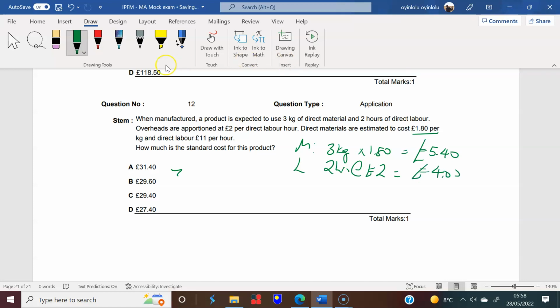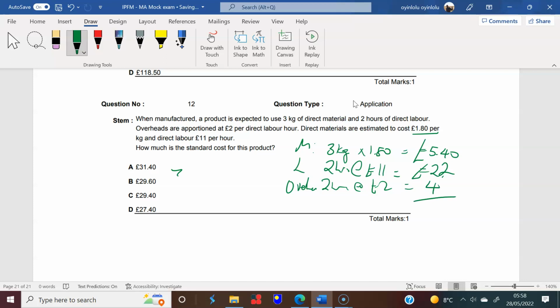Forgive me, I made an error there. It's not £2, it's 11. Direct labor is £11 an hour, so 2 hours times 11 is 22. Now let's talk about the overhead, based on labor hours, apportioned at £2. So 2 hours at £2 takes this to 4. So that's the standard cost.